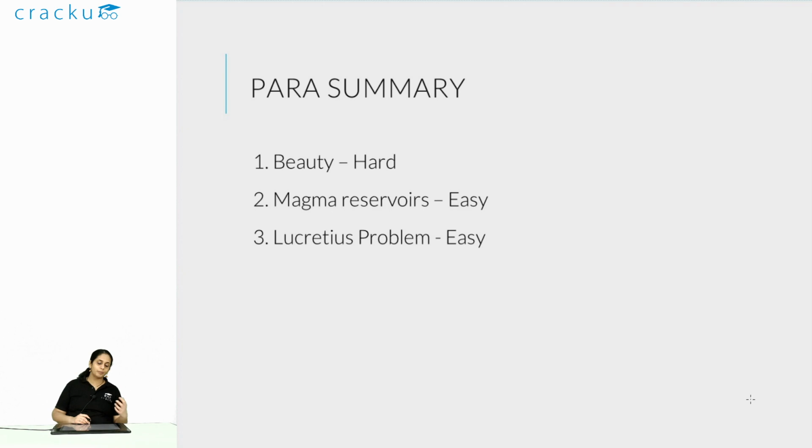The one based on the nature of beauty, which is both subjective and objective, was a hard para summary, and many people got it wrong. Very few people actually got it right. The reason many people got it wrong is that it was difficult to compare the options. Most of the options were partly right, so you would not know exactly which option to eliminate. There was no option which was clearly wrong, or some options were incomplete. Many options were slightly similar to each other.